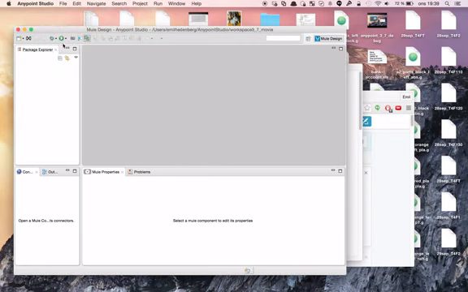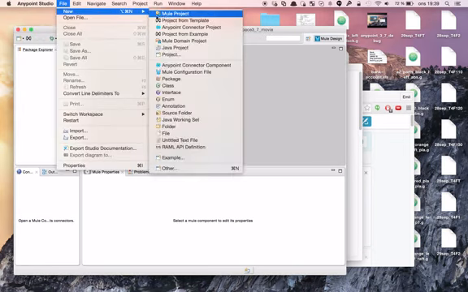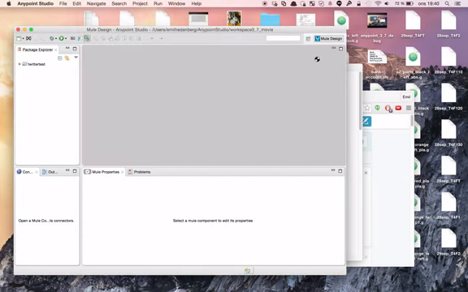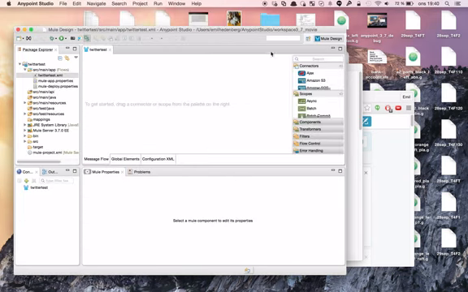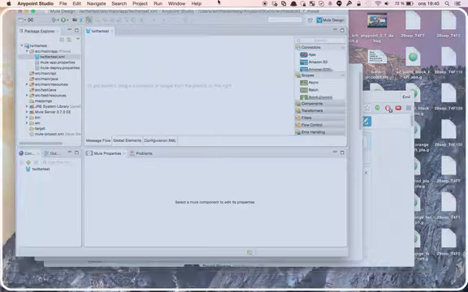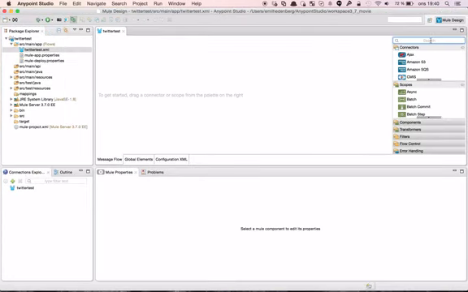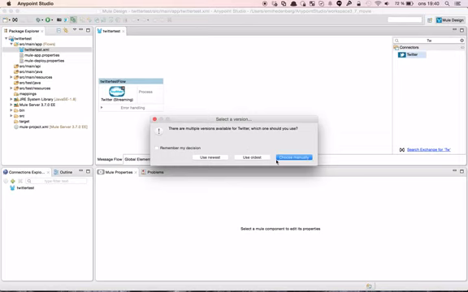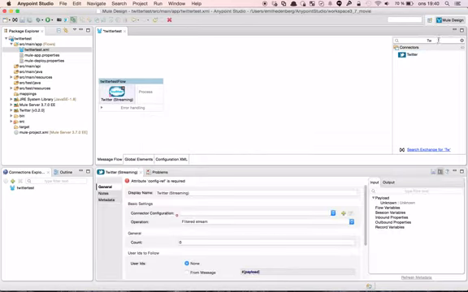Let's start by creating a new project. Just normal settings. Let's call it Twitter test. The Twitter connector is something that exists in the standard endpoint connectors. So let's search for Twitter here, and we can drag it out. I'll use the newest version because there are many available, and I'll also add a simple logger